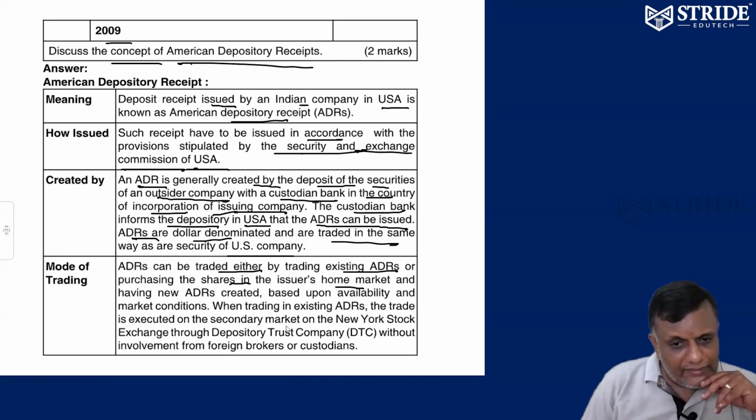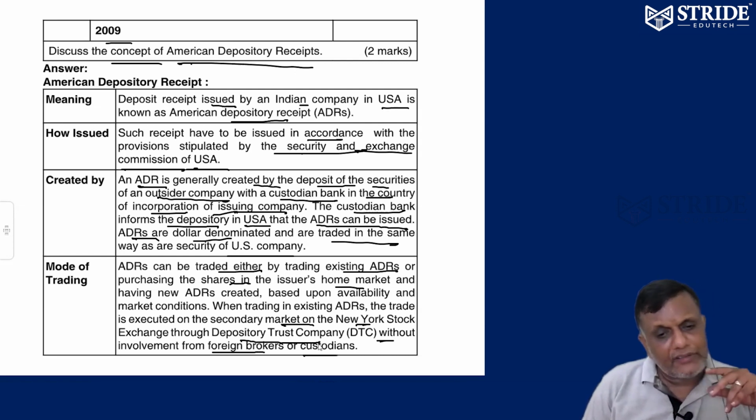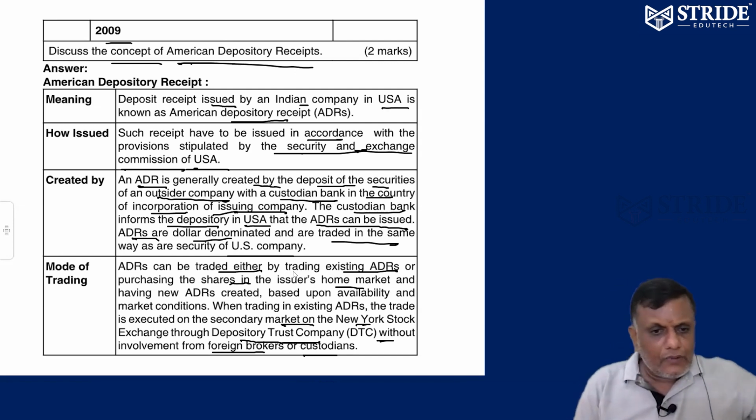So it can be traded in the secondary market or on the New York Stock Exchange, through the Depository Trust Company, without involvement of foreign brokers or foreign custodians. By purchasing shares in the issuer's home market, new ADRs are created. For example, an Indian company going to the American stock exchange issues ADRs in foreign currency.